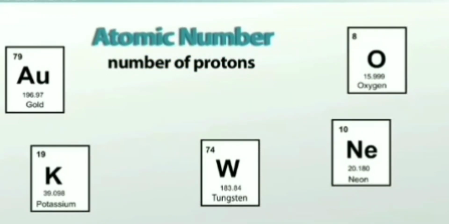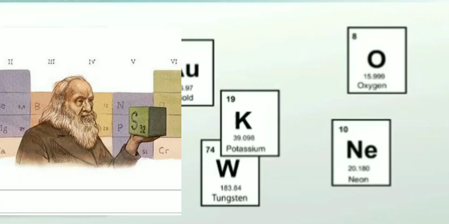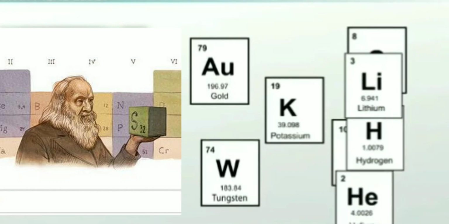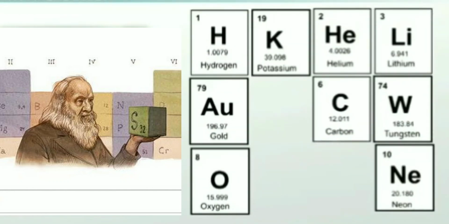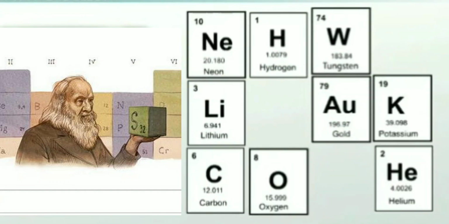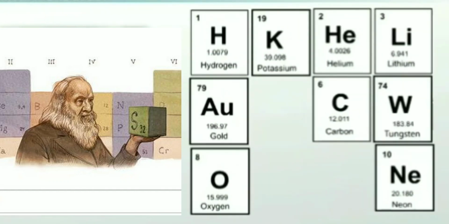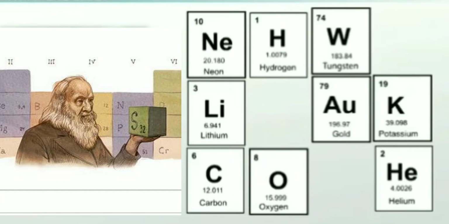There should be a basis for organizing and arranging these elements. Dmitri Mendeleev, the Russian scientist, arranged these elements in 1869 and published the periodic table. At that time there were only 63 elements present. So what he did is, even though the elements were not available, he was able to leave some spaces for those elements which could be discovered in later years.